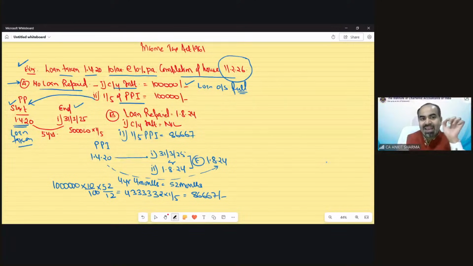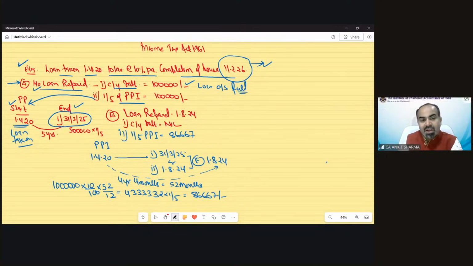Because this case says there is no loan repaid yet, we take the 31st March before the date of completion. As the date of completion given in the question is 11th February 2026, the 31st March before this date would be 31st March 2025.